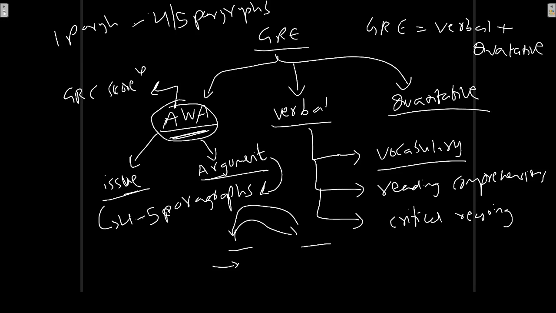Now let's talk about critical reasoning. Critical reasoning is a bit difficult and critical to answer. That means it is a bit confusing to answer the critical reasoning questions because they will give you either a sentence or a paragraph, and they will ask you a question based on that. You have to think about that question in a critical or analytical way, and you have to answer the question according to the given paragraph or sentence.